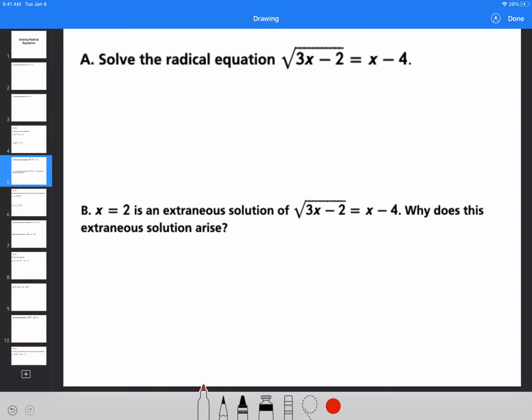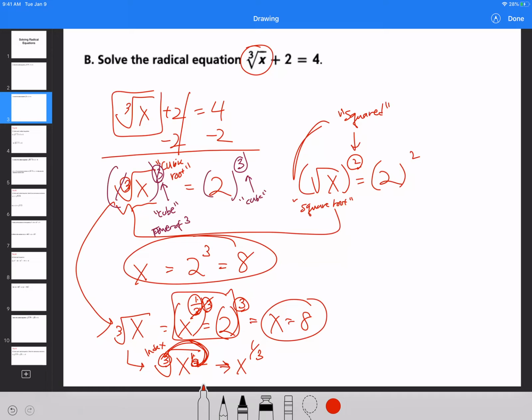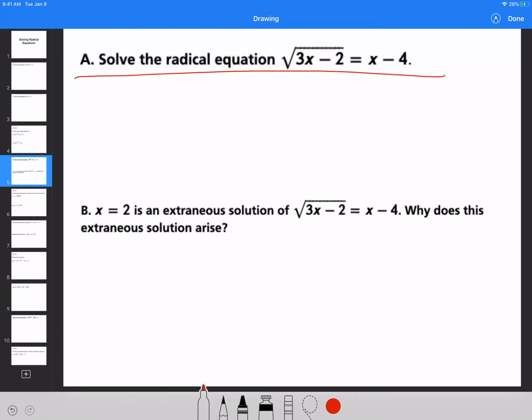Now, solve the radical equation: the square root of 3x minus 2 is equal to x minus 4. Now, the question that we're going to be presented with from this point onwards is going to be different from the questions we have seen before. Why is that? Well, it's because x is now on both sides of the equation. How do I solve it? Your first step does not change whatsoever. Your first step is always to get rid of the square root on both sides by doing the opposite of it, squaring it.